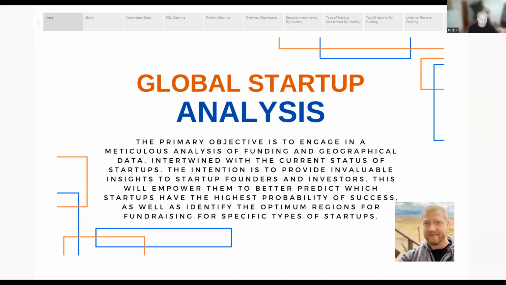I did a global analysis on startups with the primary objective to engage in a meticulous analysis of funding and geographical data intertwined with the current status of startups. The intention was to provide invaluable insights to startup founders and investors that will empower them to better predict which startups have the highest probability of success, as well as identify the optimum regions for fundraising for specific types of startups.